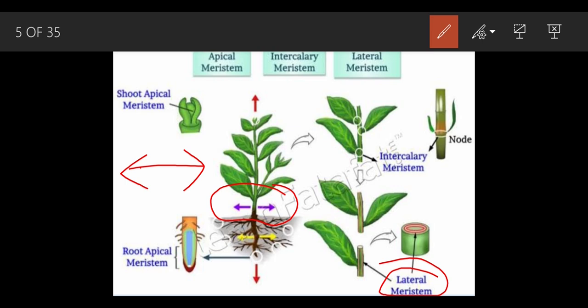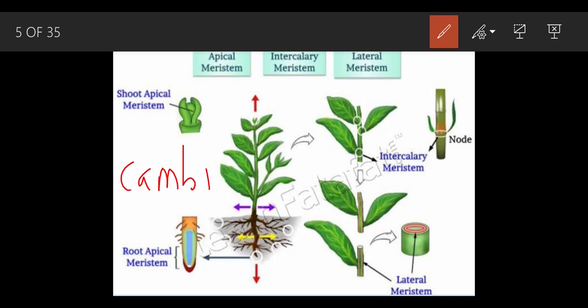They are called the lateral meristem or cambium. The other word may be cambium. And the apical also has a particular name, that is the terminal. Terminal means the last.